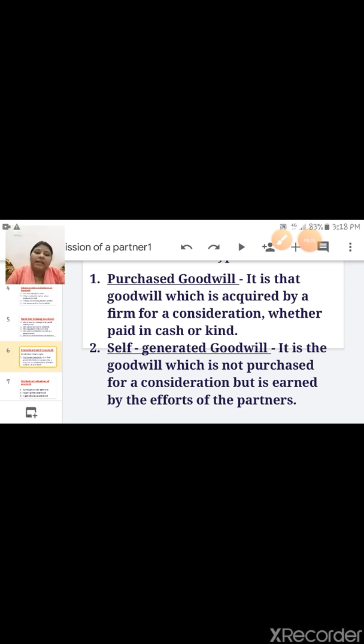When we put in more efforts, our company achieves higher sale, higher profit, and a good reputation. So this is called self-generated goodwill.